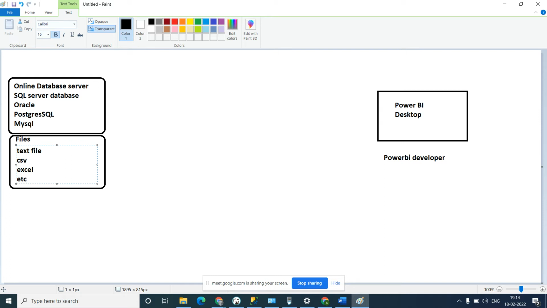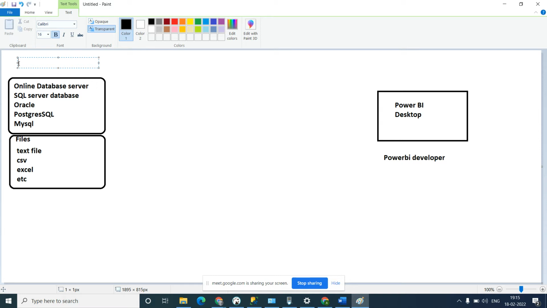So what is the meaning of data source? Data source can be the database, online database. Data source can be files. What is the data source definition? Anything that can store information, that is called a data source.